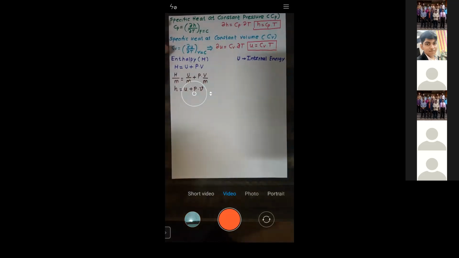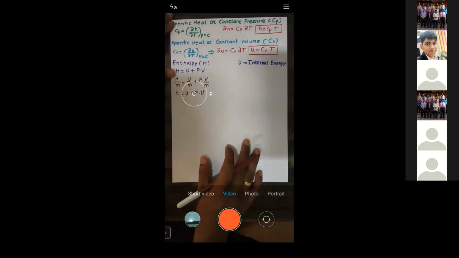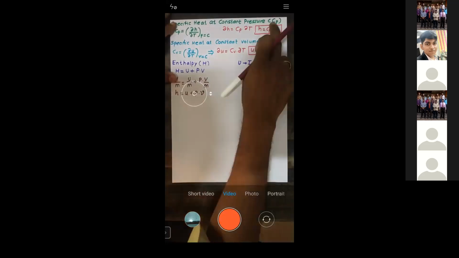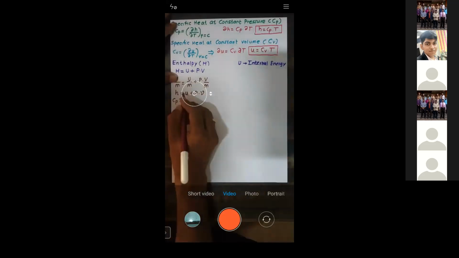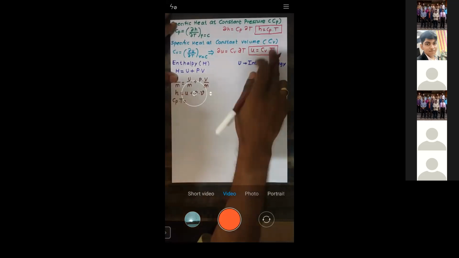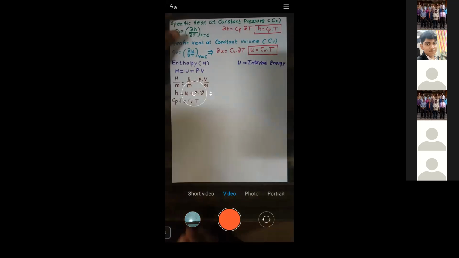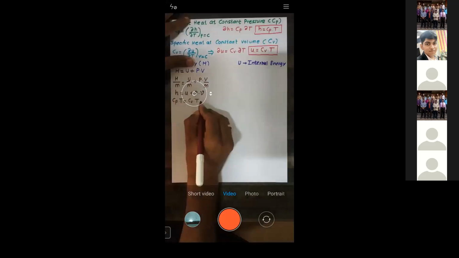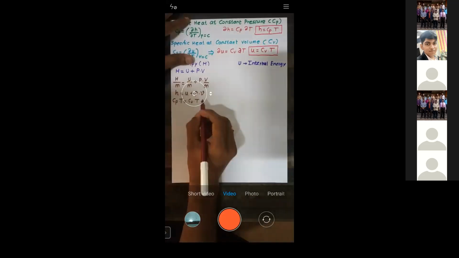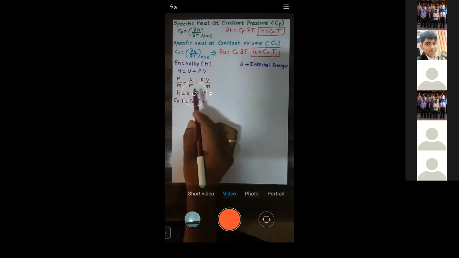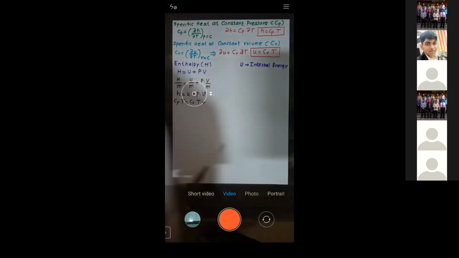Now, what is the formula for h? Just now we saw h is Cp into T, and the formula for u is Cv into T. Plus, what is the formula for Pv? P into small v is equal to RT, right?